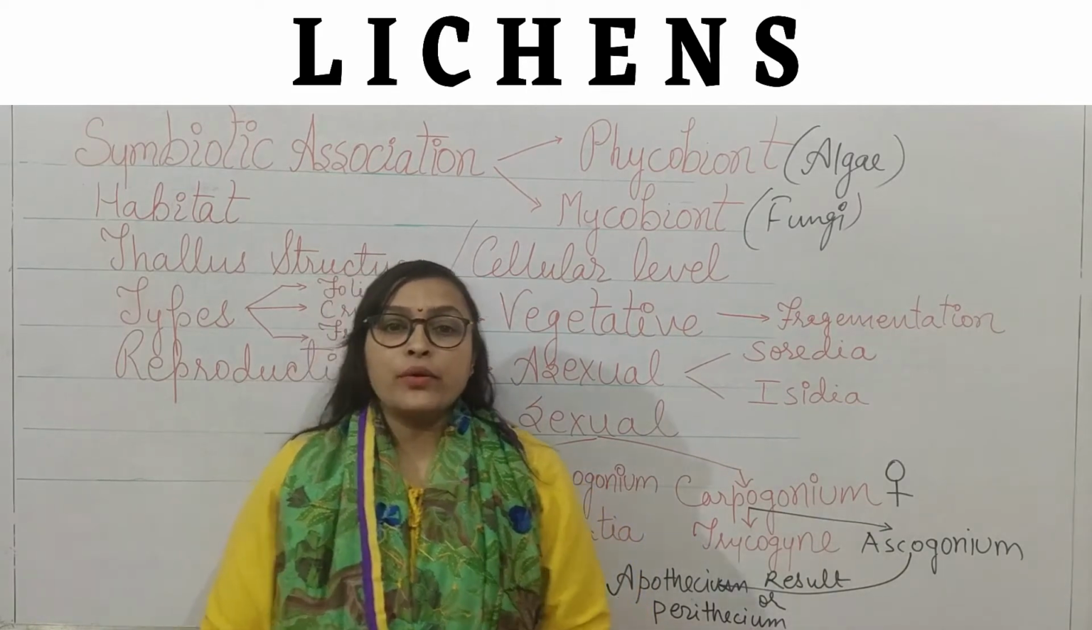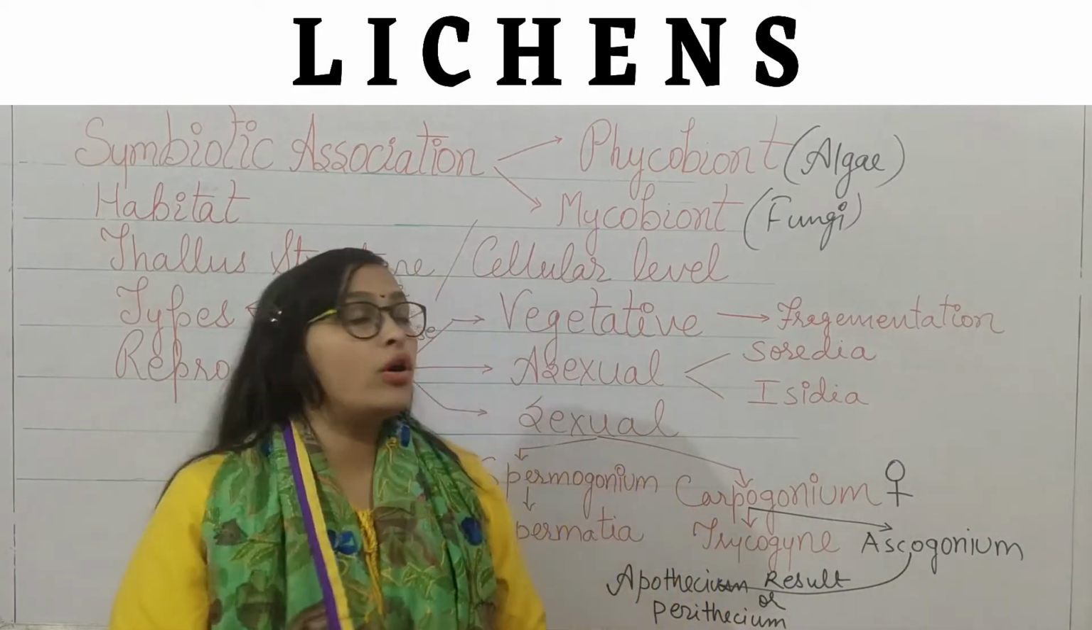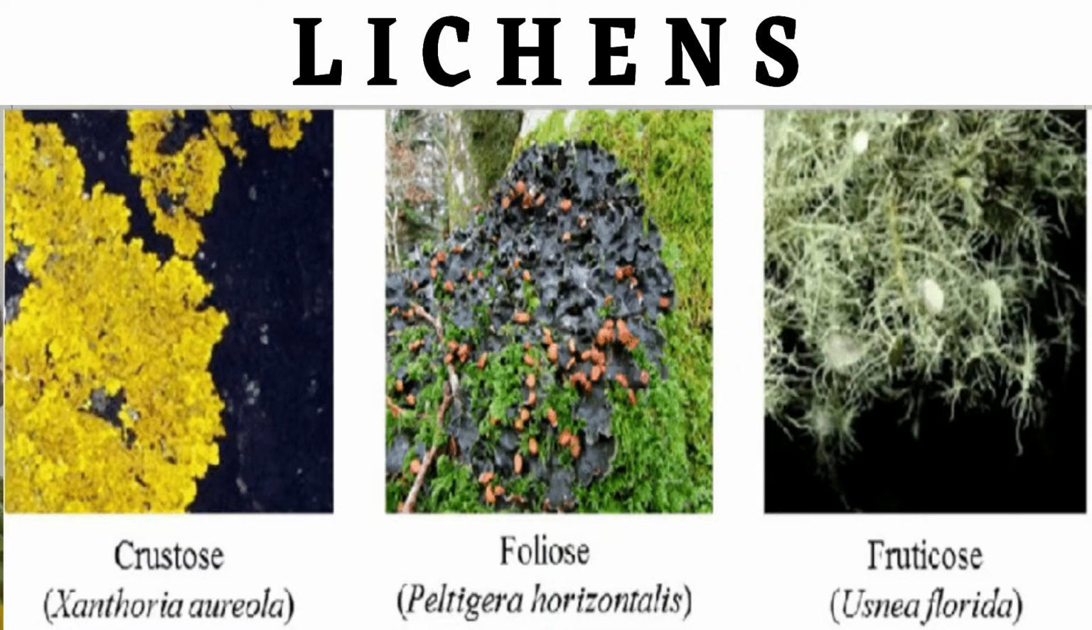In this lecture we are going to discuss a few types of lichen. What are these? These are foliose, crustose and fruticose. Mostly there are three types of lichens: foliose, crustose and fruticose. All these three we are going to discuss in the next lecture.